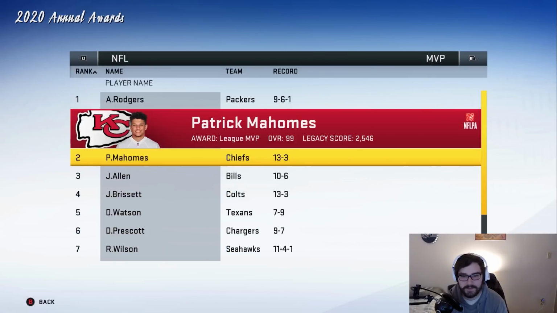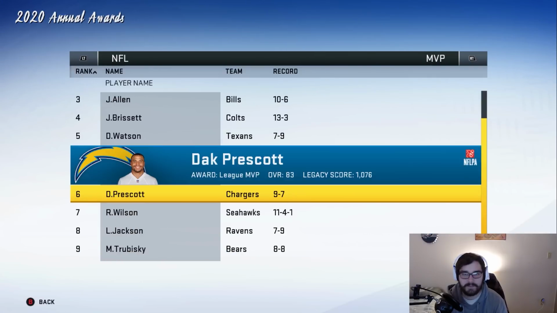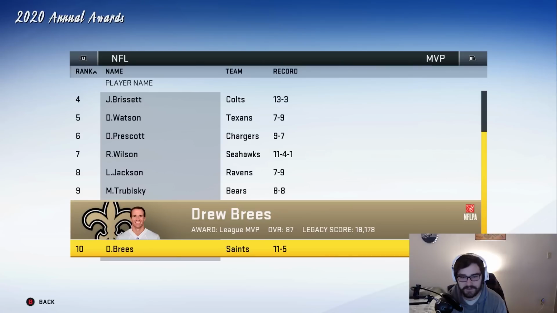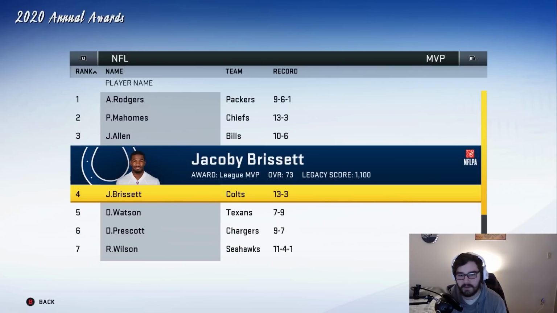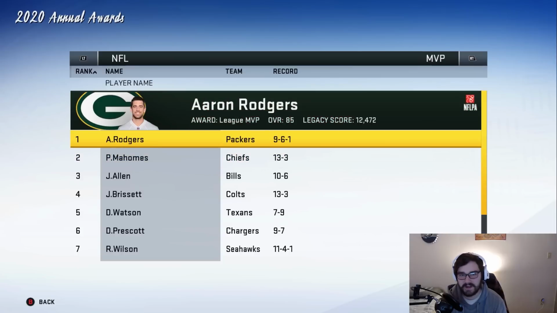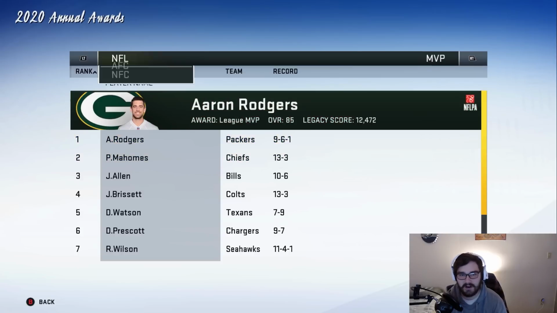Aaron Rodgers wins MVP here, but like you're going to see in a second, Dak Prescott's on the Chargers. He didn't get franchise tagged by the Cowboys in this franchise just because I didn't want to go through and user control everybody. So that's why these teams are going to look different, if you are wondering. Also, Jacoby Brissett is the quarterback of the Colts. Same thing there. So just if you guys were wondering, that's what's going on here.